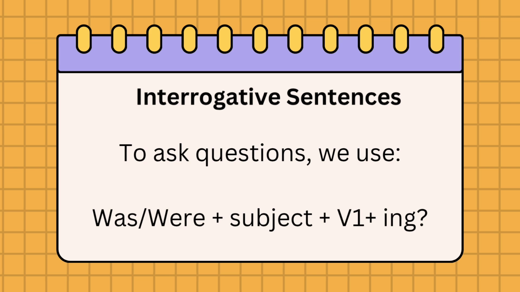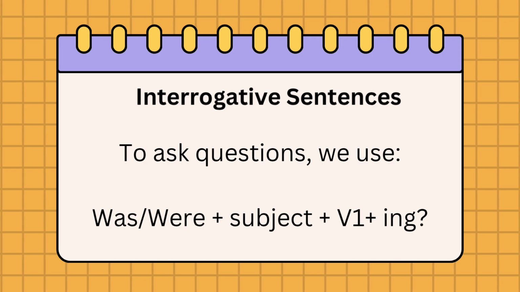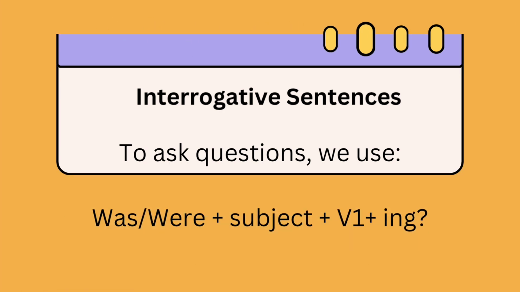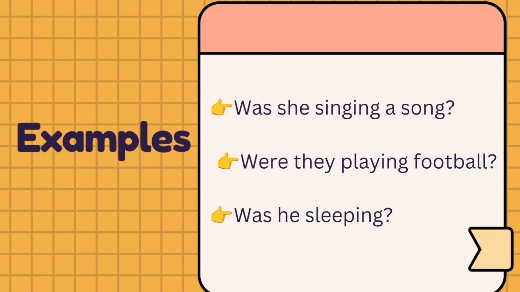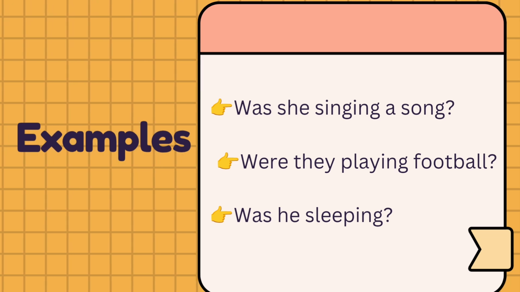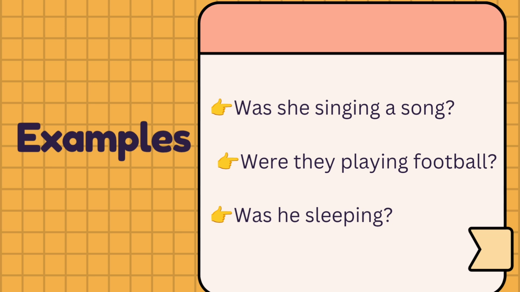Interrogative sentences. To ask questions, we use was, were plus subject with verb's first form and ing, with a question mark. Examples: Was she singing a song? Were they playing football? Was he sleeping?